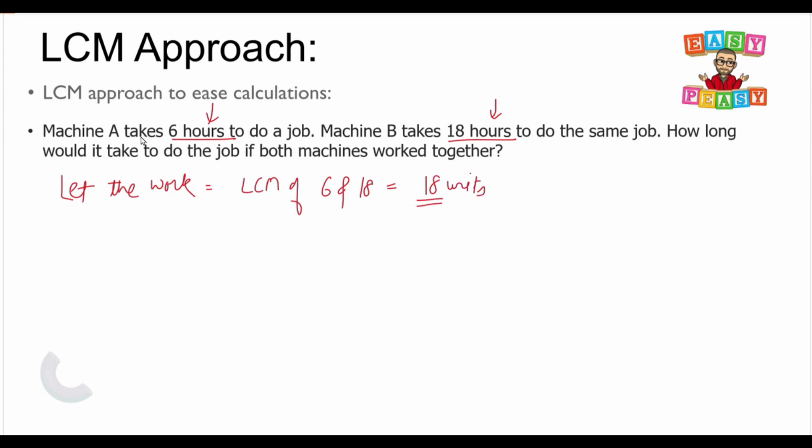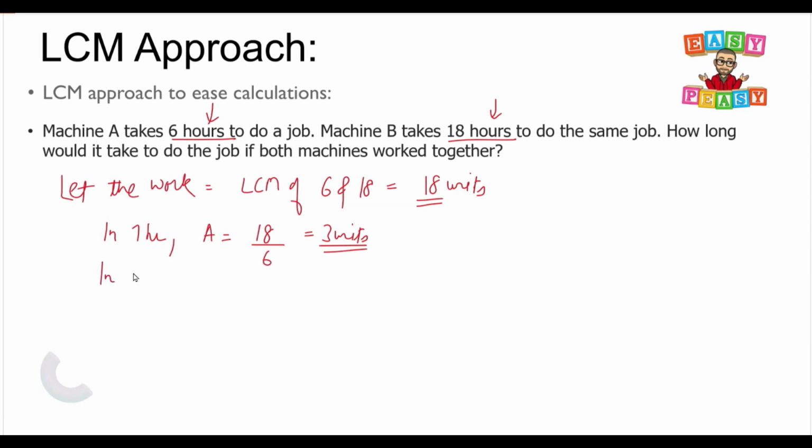So, if A is taking 6 hours, that means in 1 hour, how much work does A do? Since it is taking 6 hours to complete 18 units, in 1 hour A will do 3 units. So, A will do 3 units of work per hour.